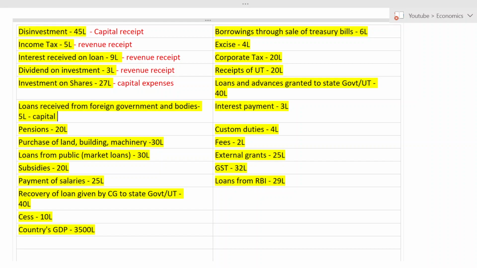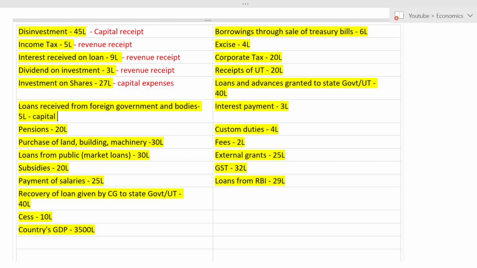See why I'm doing all these things for only 2 marks: I don't want you to lose these 2 marks, because 2 marks are also very important. And suddenly when you see some question in your paper and you don't know which right answer to tick, you will be in a dilemma. What is the correct answer? I don't want this to happen. So that is why I'm telling you all the possible things.